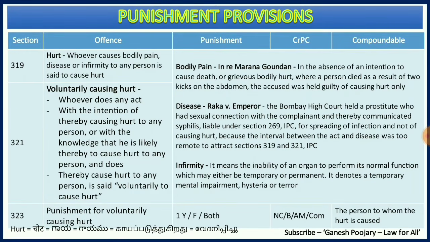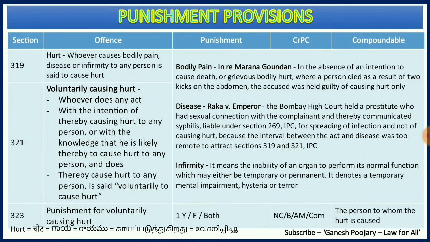The next important term is disease. This particular term is discussed in the case law of Raka versus Emperor. There was a prostitute lady who had syphilis, and she had a sexual relationship with the complainant and he also got syphilis. So he put a case under section 319 and 321, that is hurt and voluntarily causing hurt.